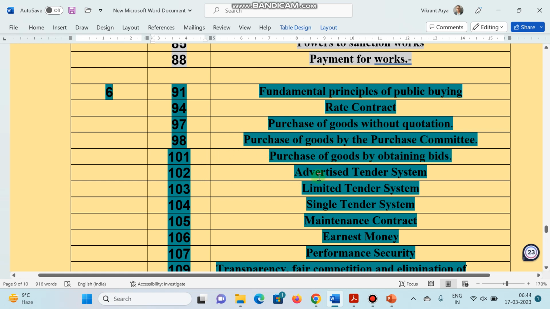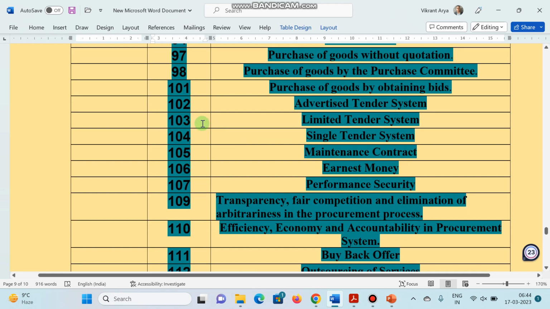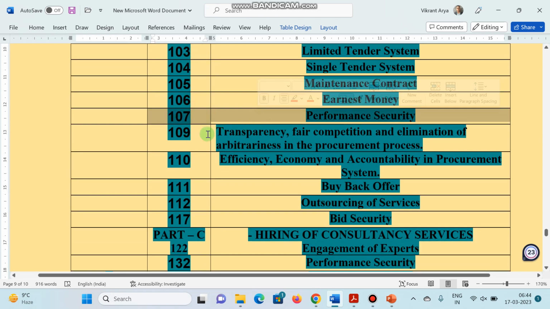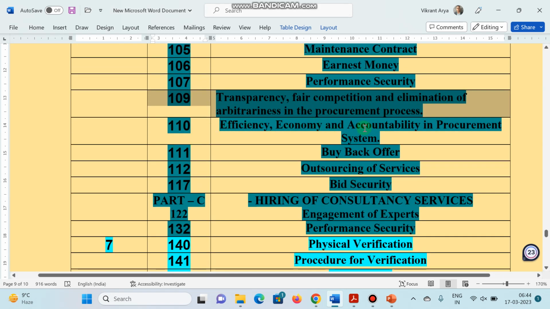Rule 102, advertised tender system. 103, limited tender system. 104, single tender system. 105, maintenance contract. 106, earnest money. 107, performance security. 109 is again very important. It deals with transparency, fair competition, and elimination of arbitrariness in the procurement process. Rule 110, efficiency, economy, and accountability in the procurement system.